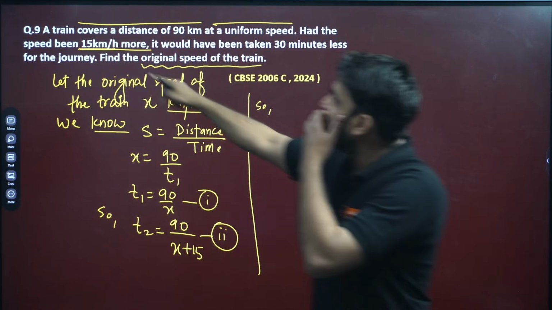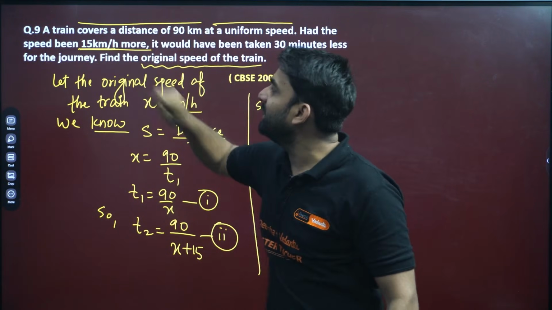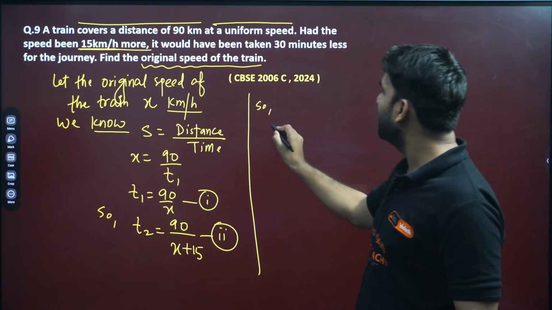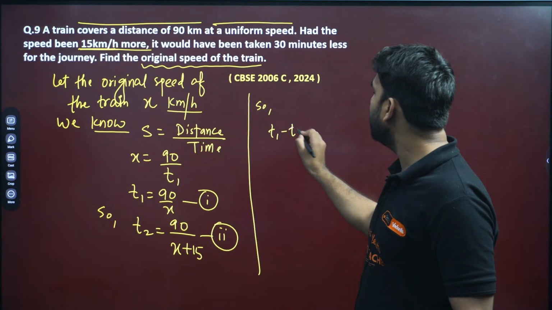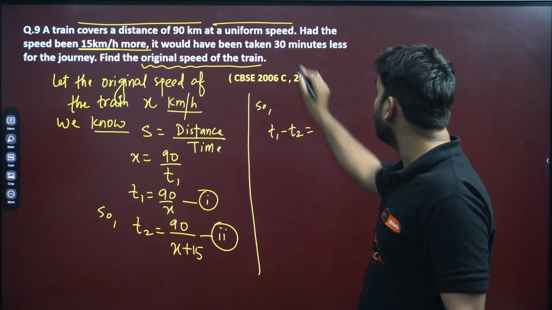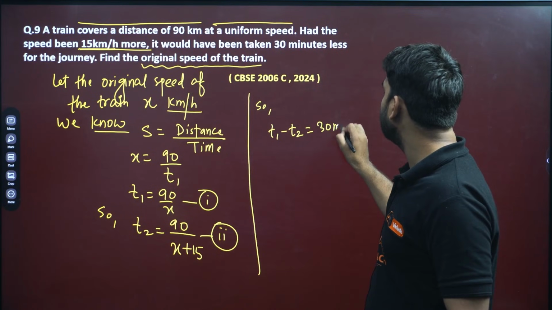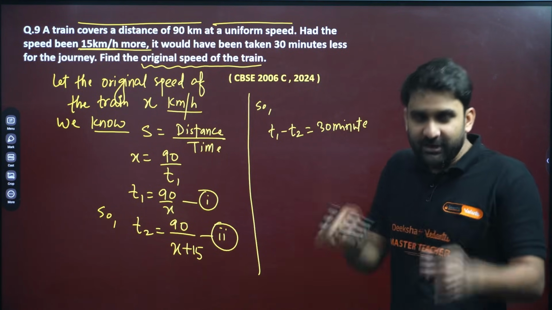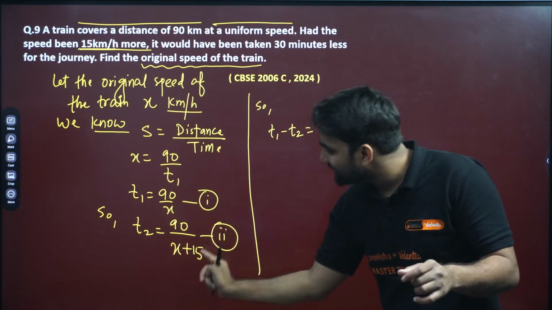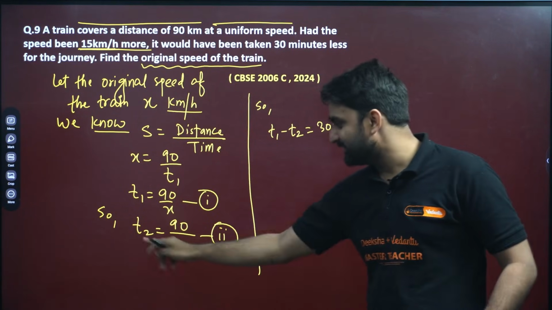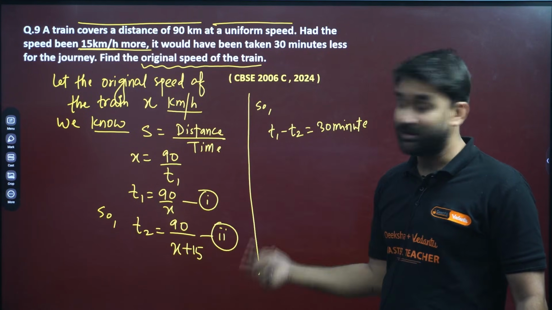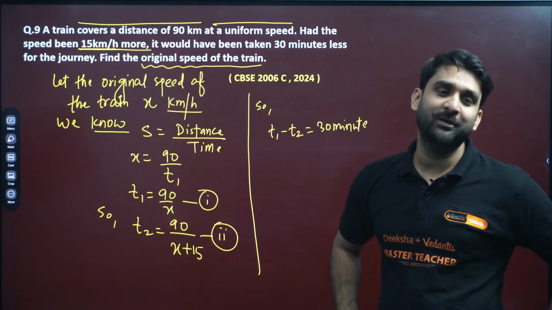So yes, after increasing the speed by 15 km per hour, the time is reduced by 30 minutes. So can we write T1 minus T2 is equal to half hour, meaning 30 minutes? I hope you are getting my point. T1 minus T2, because this is greater, this is smaller. The time is reduced by 30 minutes, meaning half hour, when the speed is increased by 15 km per hour.